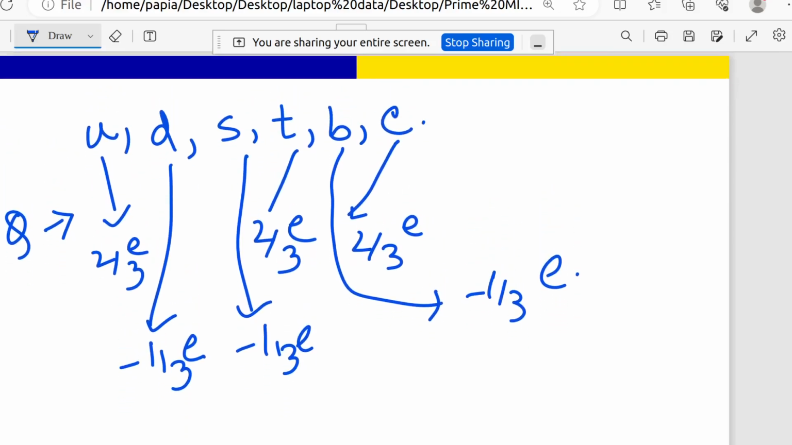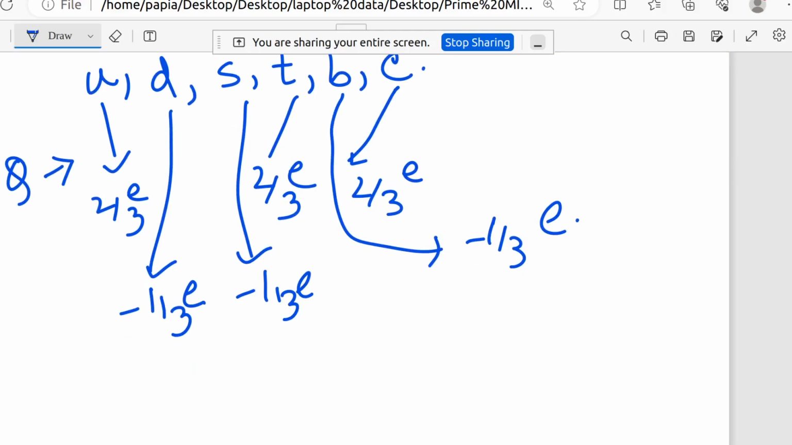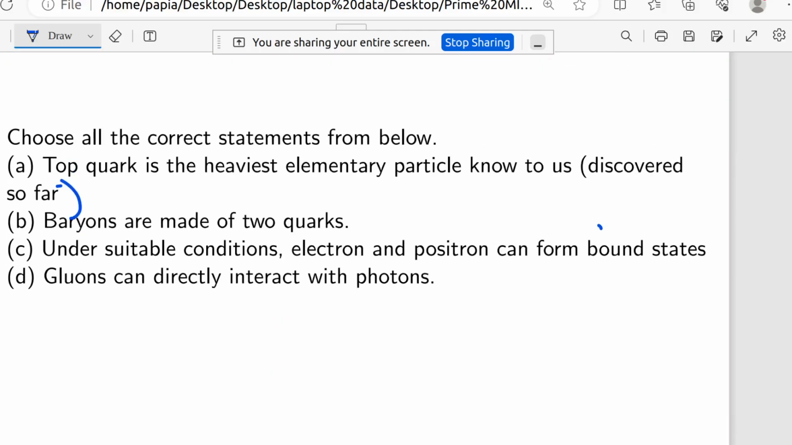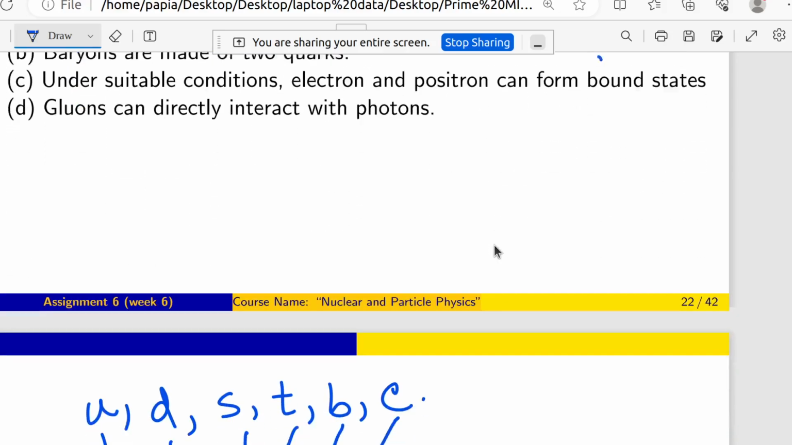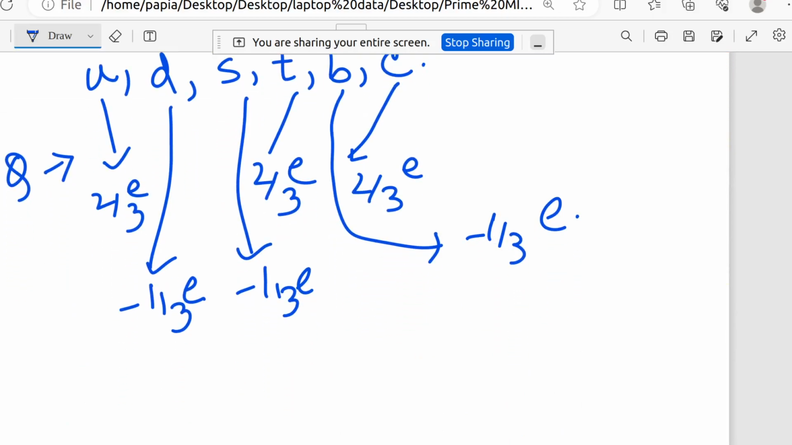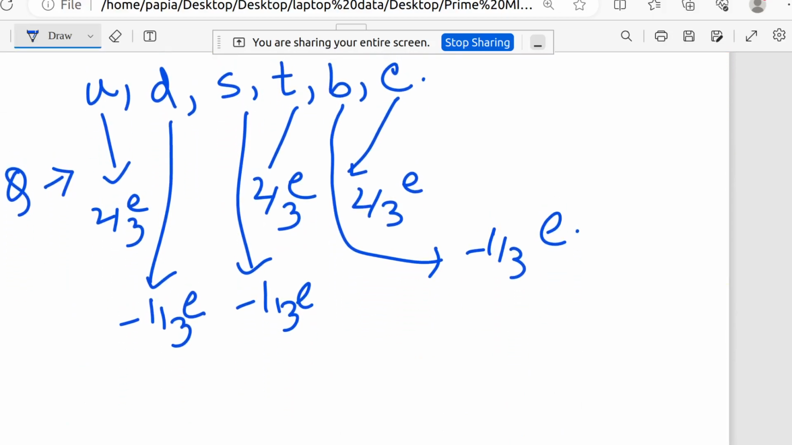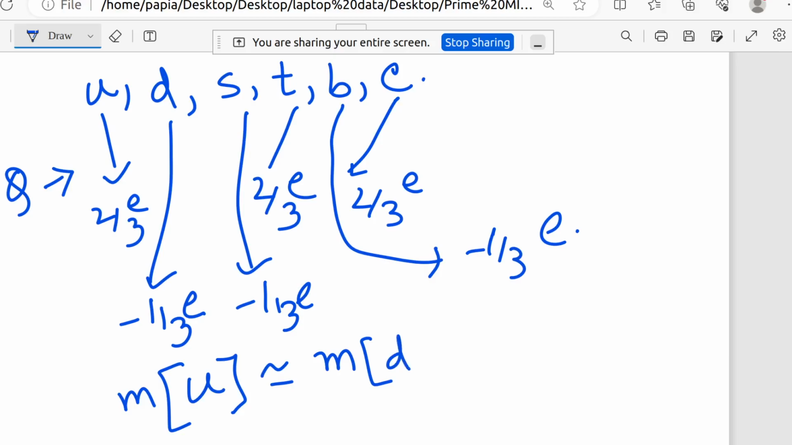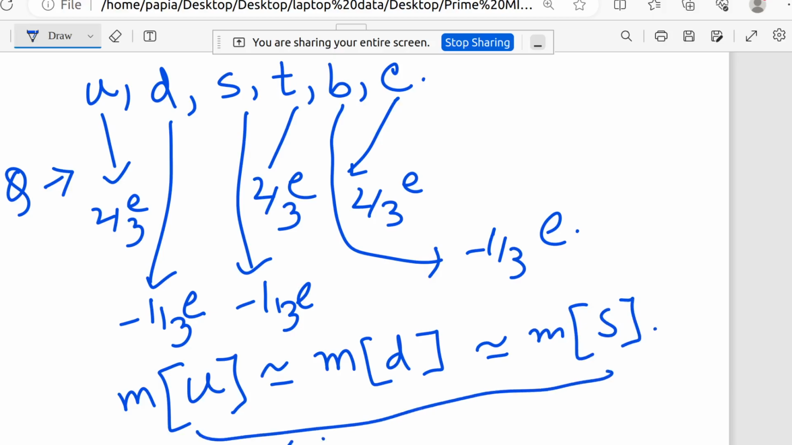But if I ask about the mass, what will be the mass for these 6 particles? In the first statement, they are asking whether the top quark is the heaviest. Heaviest means it has the largest mass among the 6 quarks. So let's look at the mass of each quark. We can have a hierarchy: m of u is approximately equal to m of d, which is also approximately equal to m of s. But these are all very small.